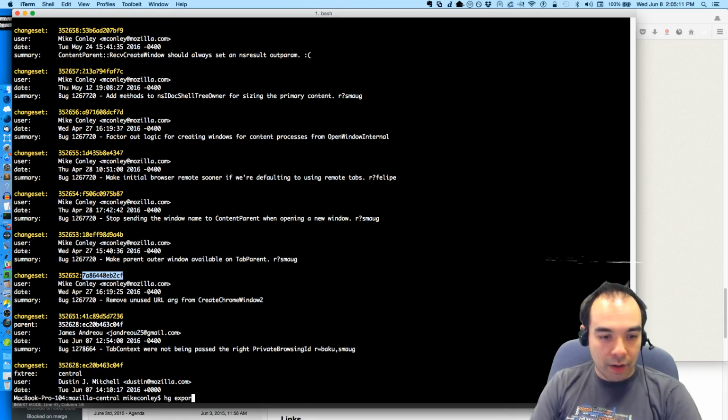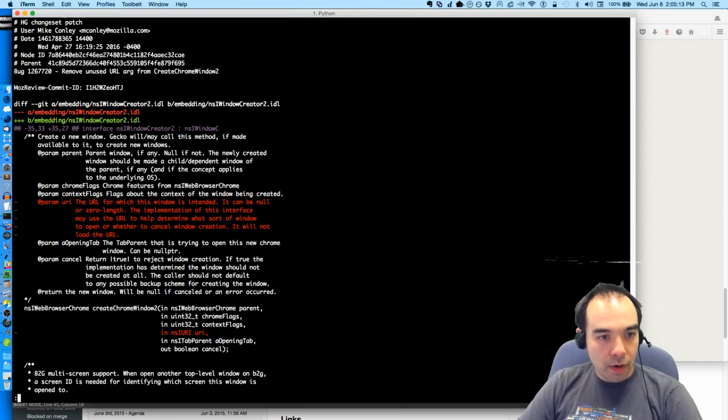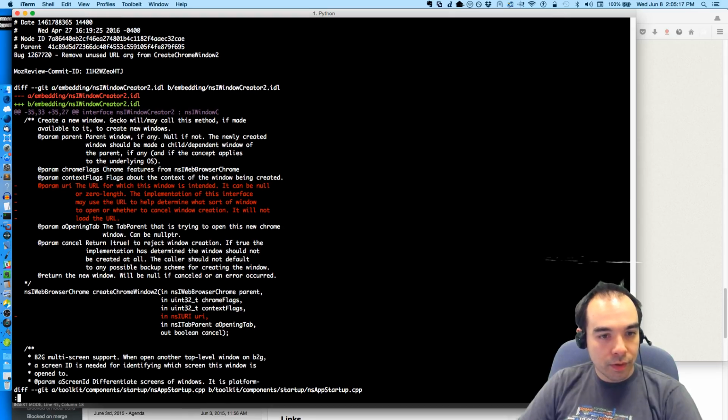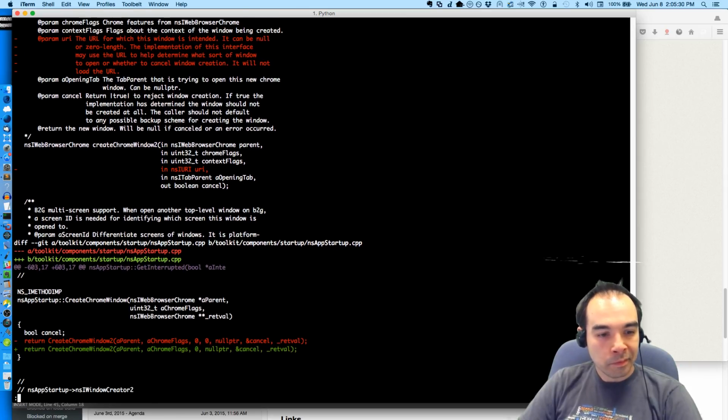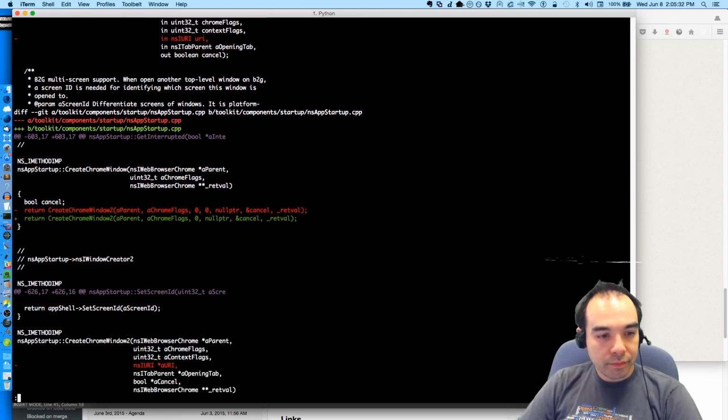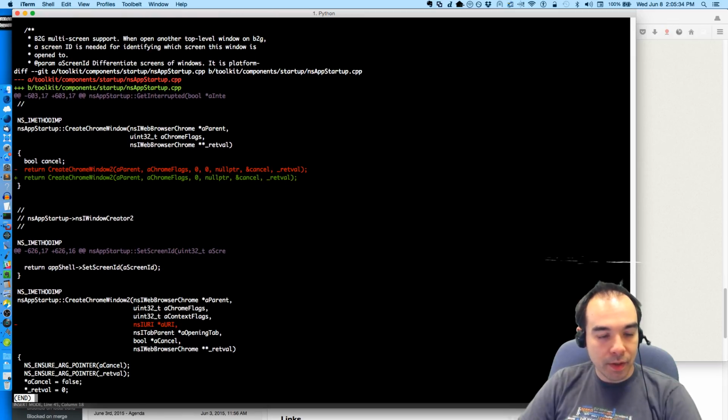Remove unused URL arg. So, createChromeWindow2: the URL for which this window is intended, it can be null or zero length. The implementation of this interface may use the URL to help determine what sort of window to open or whether to cancel window creation. It will not load the URL. And I was just removing it because it didn't seem to be used.